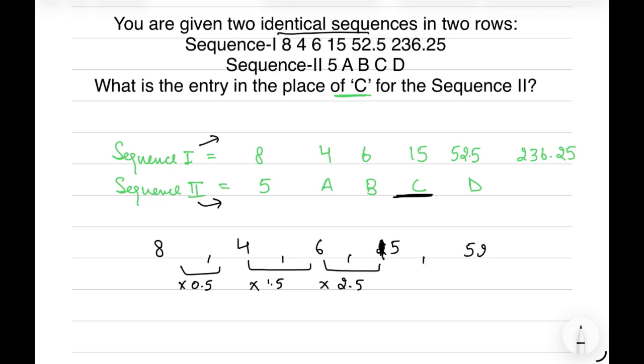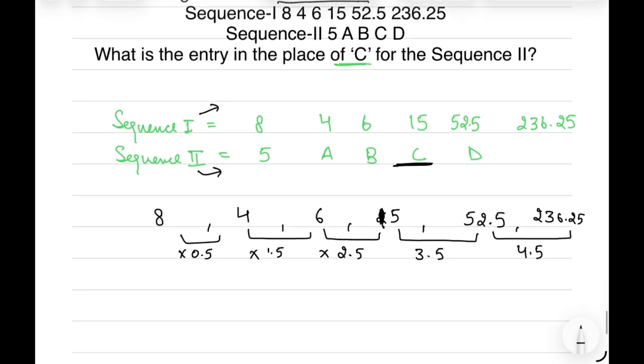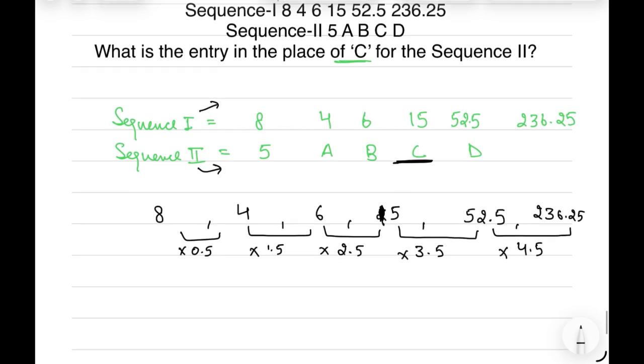The next term is 52.5: if we multiply 15 by 3.5, we get 52.5. That is correct. Next, 52.5 is multiplied by 4.5 and we get 236.25, which is also correct. So it follows a multiplication sequence where every time the multiplier increases by 1: first multiplied by 0.5, then 1.5, then 2.5, then 3.5, and then 4.5.